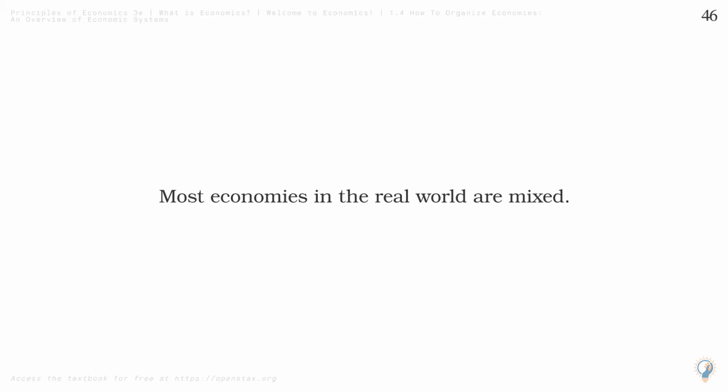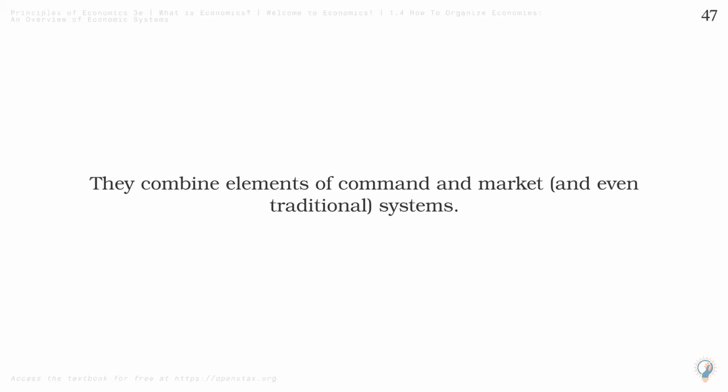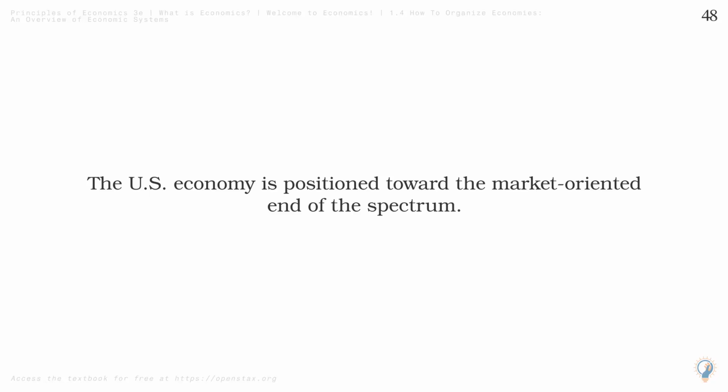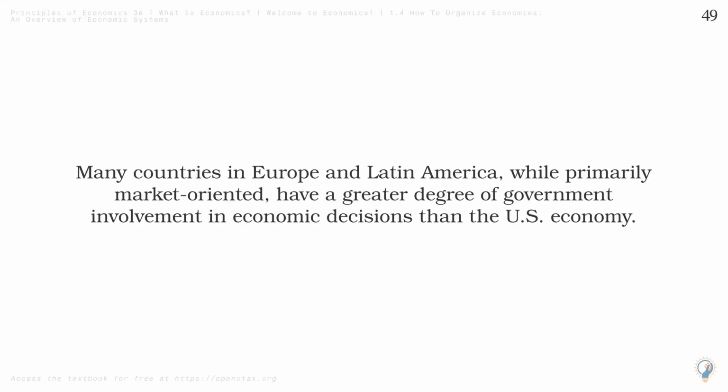Most economies in the real world are mixed. They combine elements of command and market, and even traditional systems. The U.S. economy is positioned toward the market-oriented end of the spectrum. Many countries in Europe and Latin America, while primarily market-oriented, have a greater degree of government involvement in economic decisions